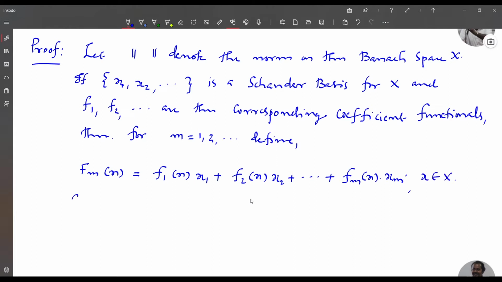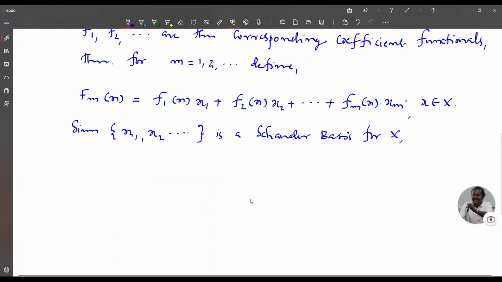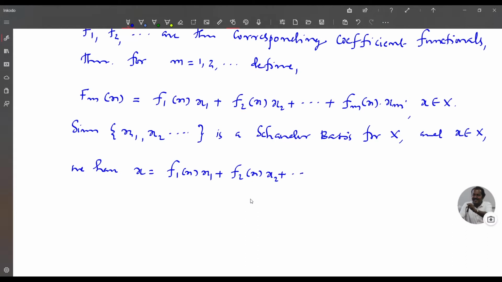Now since x1, x2, etc. is a Schauder basis for X and x is in X, we have x is equal to f1 of x into x1 plus f2 of x into x2 plus etc. That is, Fm of x converges to x as m tends to infinity.